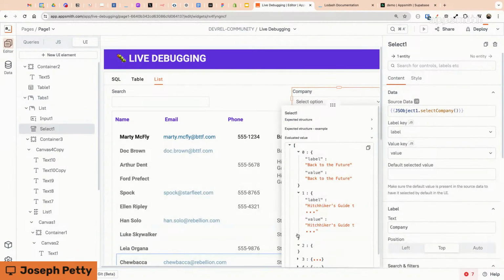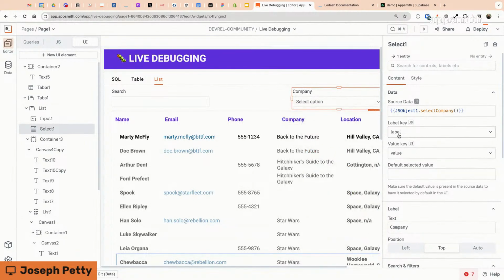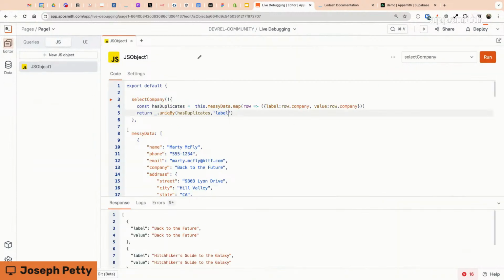Okay, so it is a unique set, but one of them has no value. It's completely empty. So you're going to get a different error for that when you try to set the value or save it back to the database. So you might want to filter those out before you use unique. You could do it after. You could use new set, and I think it's still going to be in there if you use new set. So you'd still want to filter.